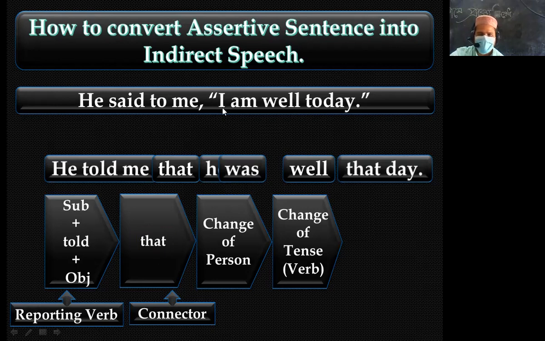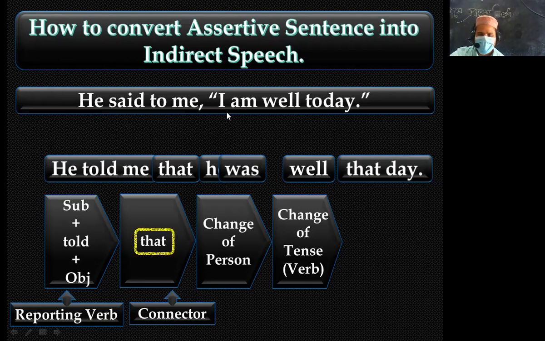If the subject is first person, it is followed by the subject of the reporting verb. If the subject is second person, it is followed by the object of the reporting verb or reporting speech.